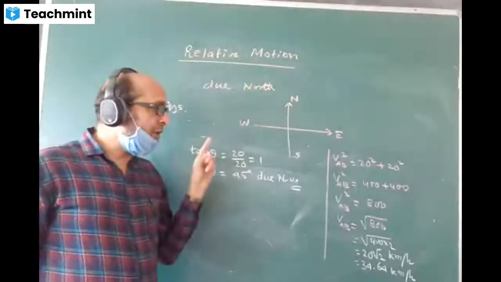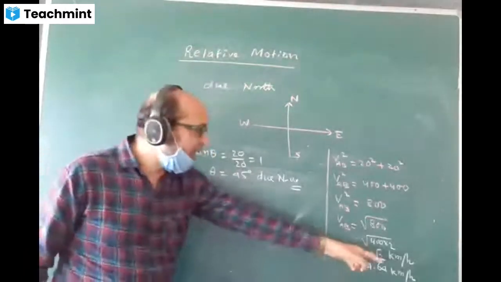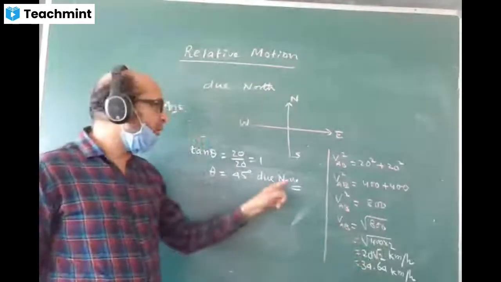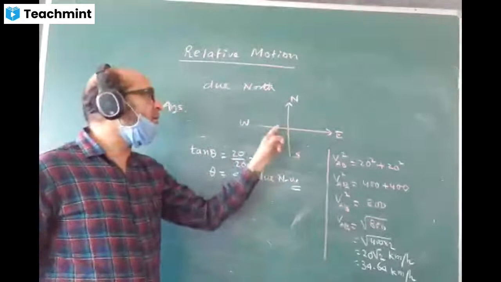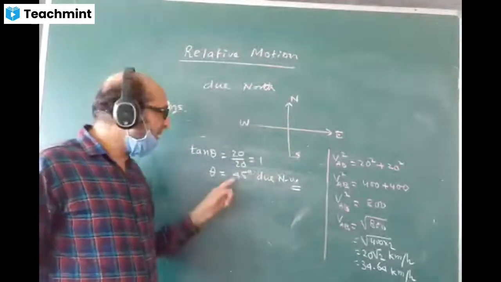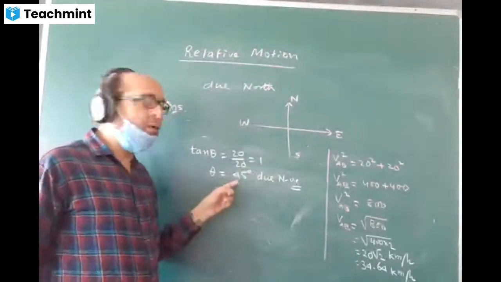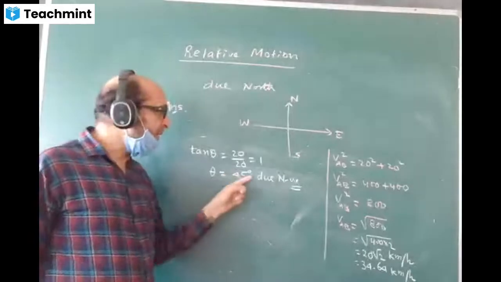What is the relative velocity? 34.64 km/h due northwest. If you just add due northwest, automatically the angle becomes 45 degrees. Or you can mention the exact angle also: 45 degrees due northwest.